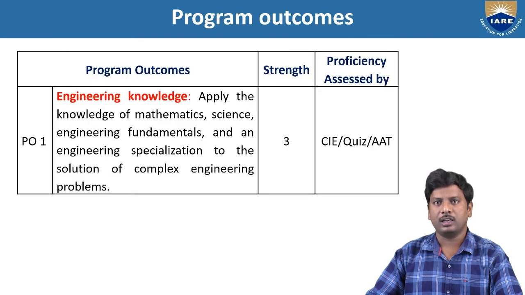Next, we see program outcomes. So, PO1, engineering knowledge: apply the knowledge of mathematics, science, engineering fundamentals, and an engineering specialization to the solution of complex engineering problems. Strength is 3, and proficiency assessed by continuous internal assessment, quiz, and alternative assessment tool, abbreviated as CIE and AIT.